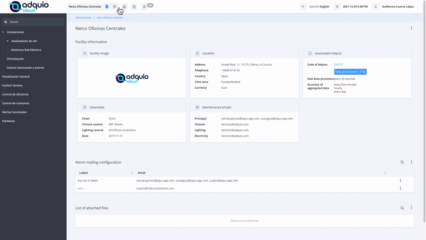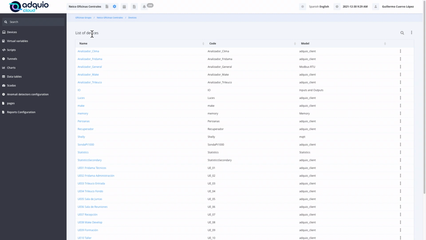Or in configuration mode, where we can generate all kinds of graphics, SCADAs, etc., and place them on pages for the client to see. So, let's see the configuration options. And the first thing we have are devices. We are not going to go into detail about each one, but we are going to mention them, so that you can see what they are.